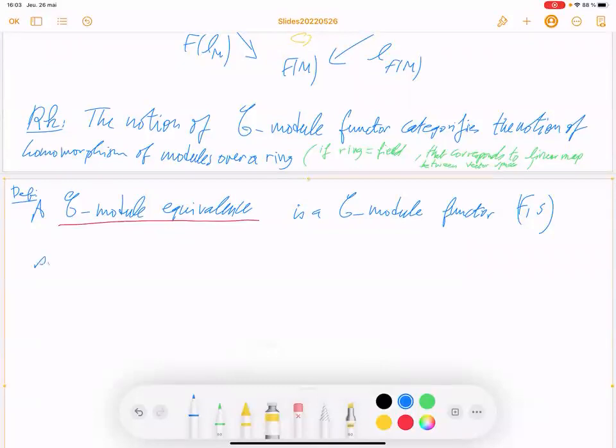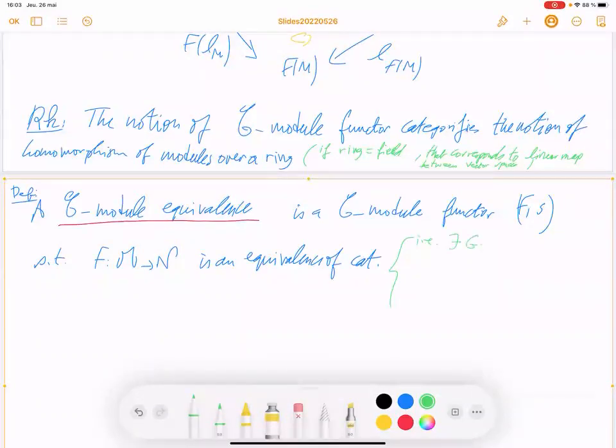such that F from M to N is an equivalence of category, which means, let me recall the meaning of equivalence of category. It's quite old in the course, before the pause.